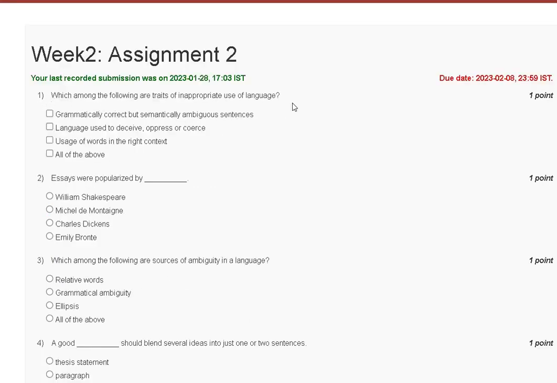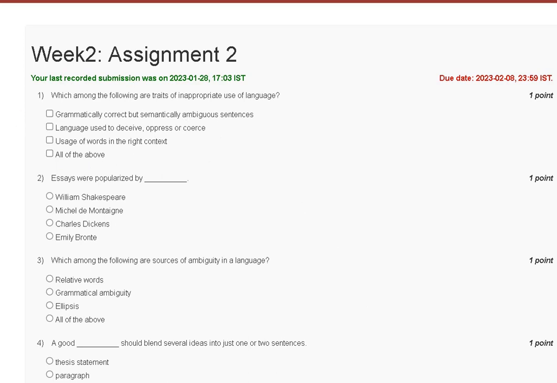So here you can see that the first question is, which among the following are traits of inappropriate use of language? First, grammatically correct but semantically ambiguous sentence. Second, language used to devise uppers या chorus. Third, use of word in right context. D, all of the above.